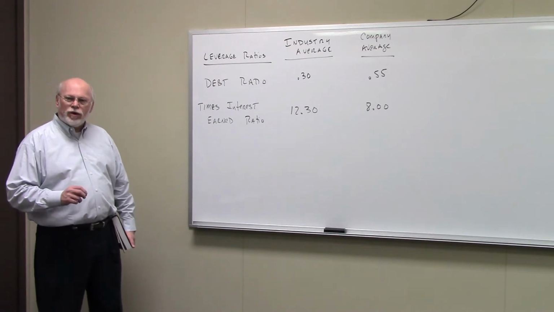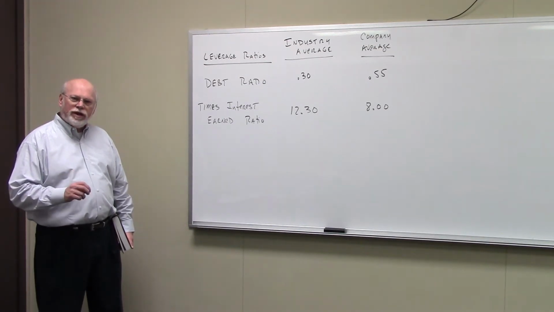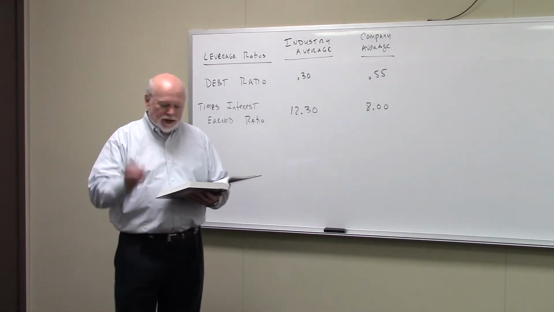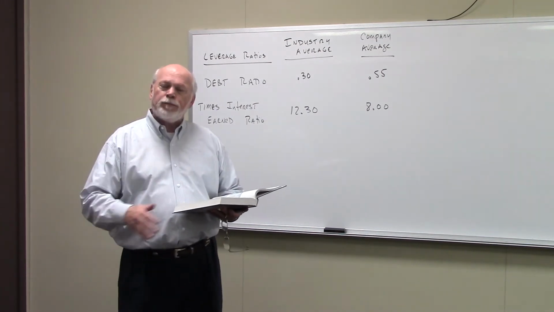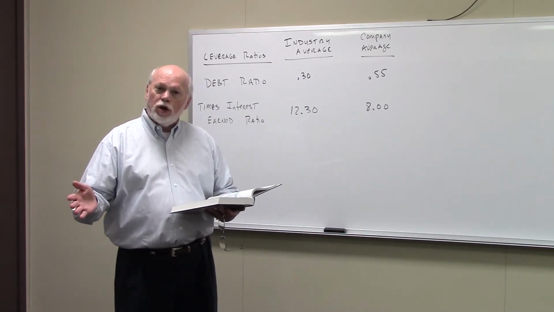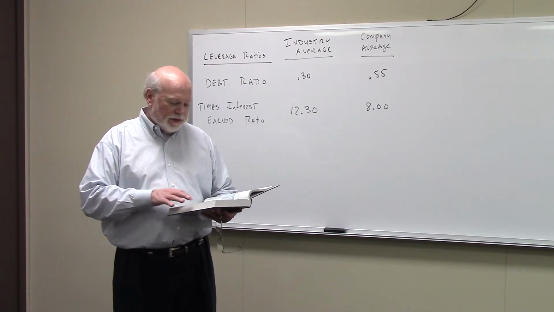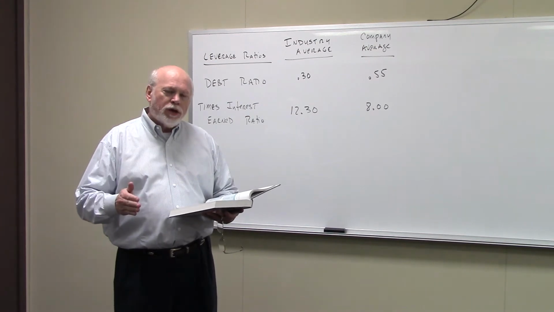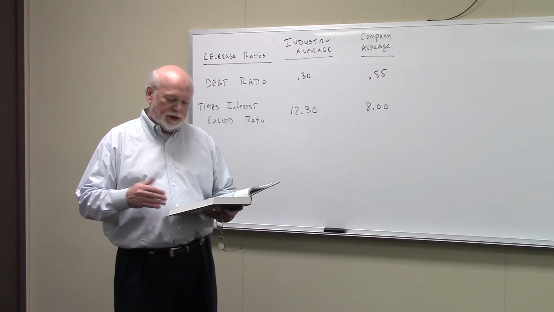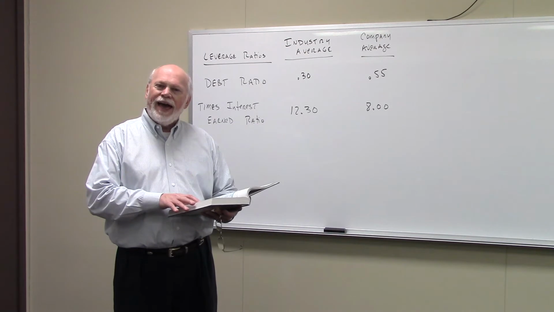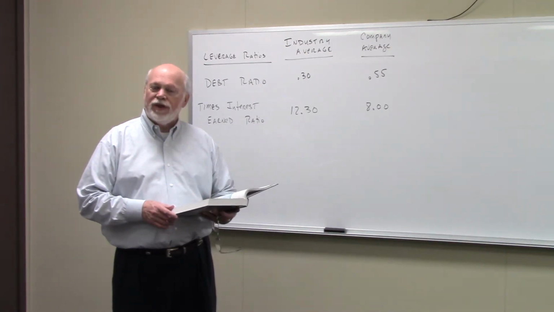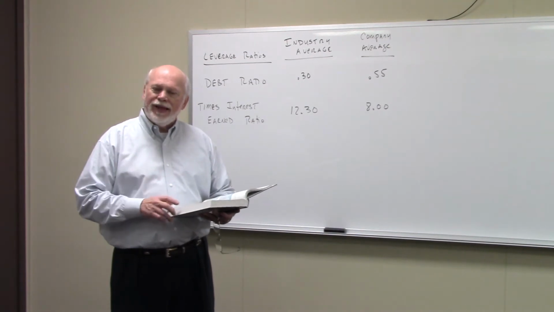One is called the debt ratio, and it's defined as total debt divided by total assets. And for this particular company, Fox, the total debt, as for any company, is the current debt plus the long-term debt. So for Fox, this is the current liabilities plus the long-term debt. To get the numerator, you take current liabilities of $75,000 and add to it the long-term debt of Fox Manufacturing, which is $150,000. So add those together, that's the numerator.